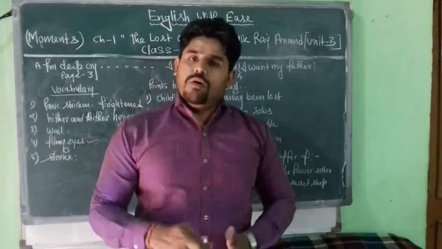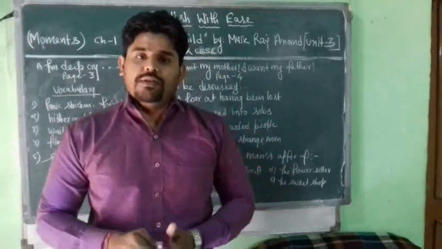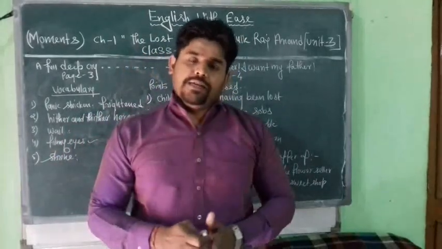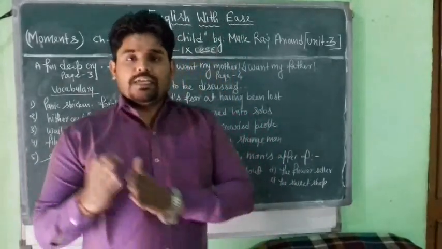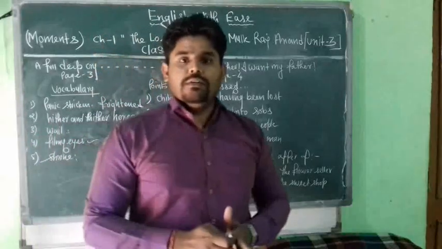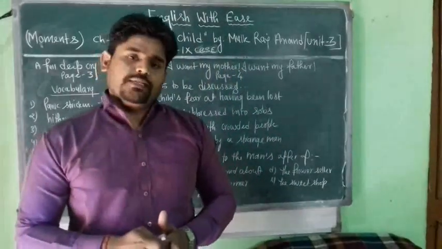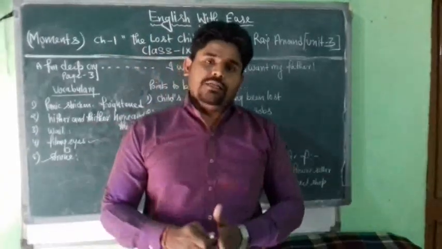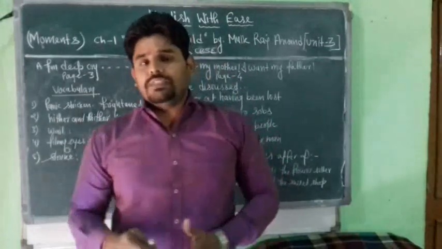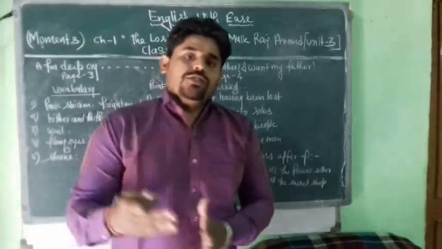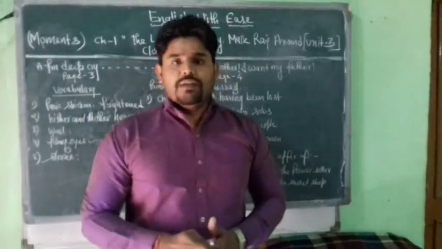Finally, he comes to a halt. He comes to a pause. He stands at a place, and we find that his cries are now turned into little sobs. The child is in a very confusing state of mind. He is unable to understand what he should do. He is unable to understand where he should go and how he should try to find his parents.